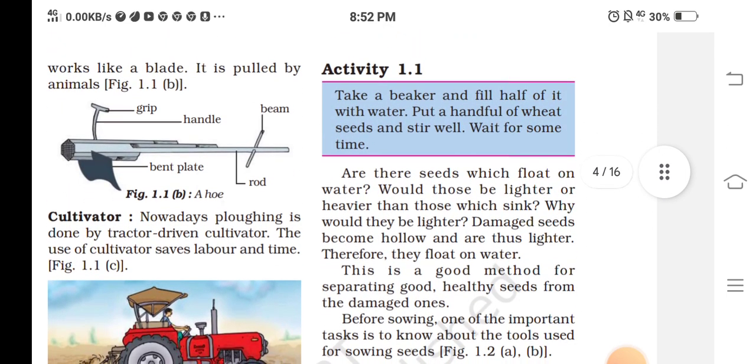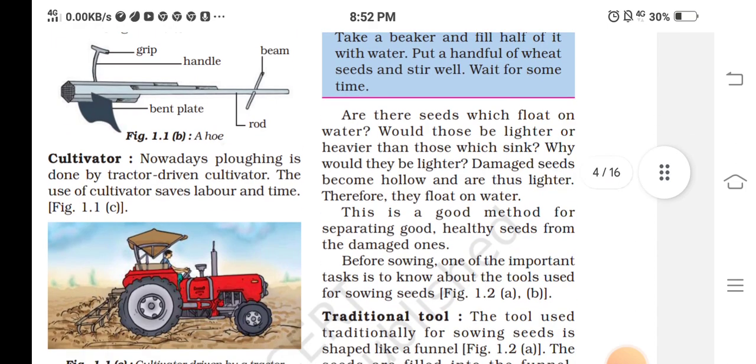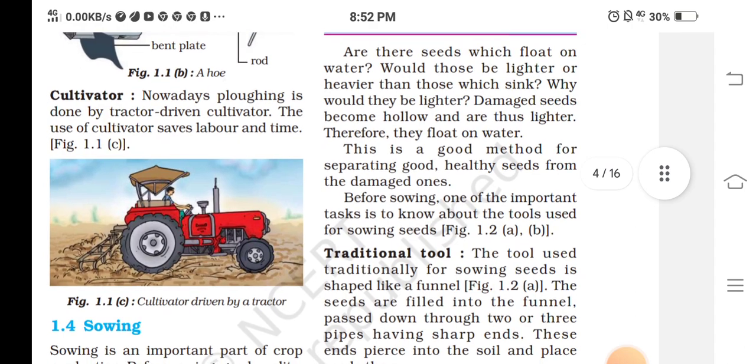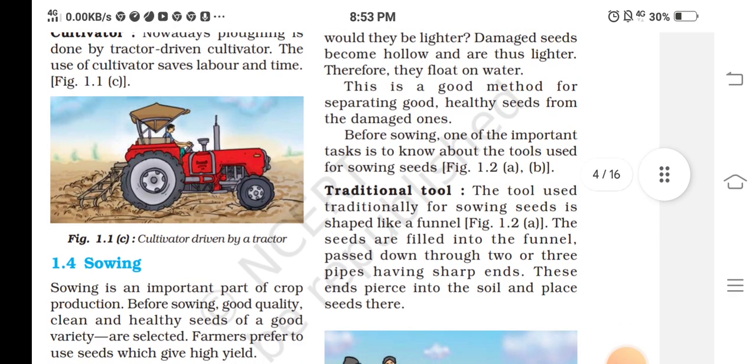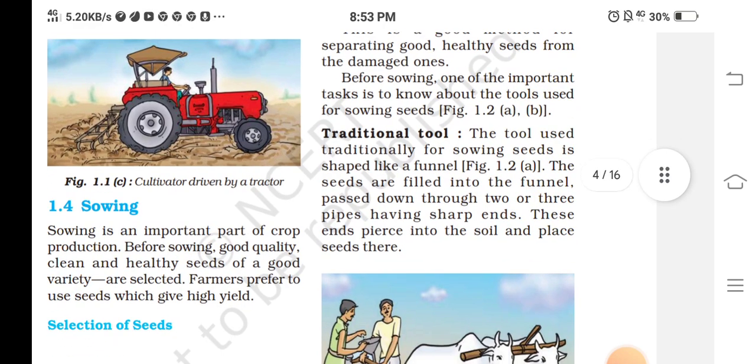Take a beaker and fill half of it with water. Put a handful of wheat seeds and stir well. Wait for some time. Are there seeds which float on water? Would those be lighter or heavier than those which sink? Why would they be lighter? Damaged seeds become hollow and are thus lighter. Therefore, they float on water. This is a good method for separating good, healthy seeds from the damaged ones.